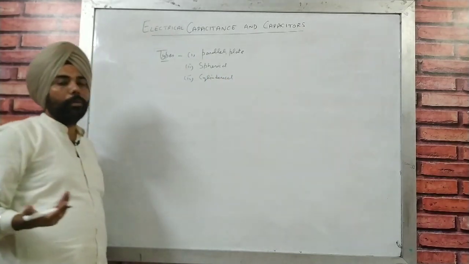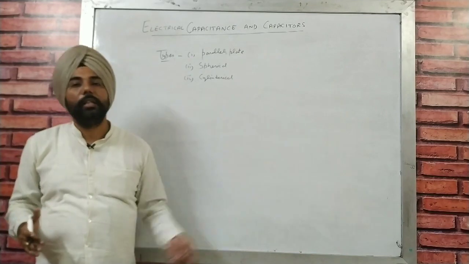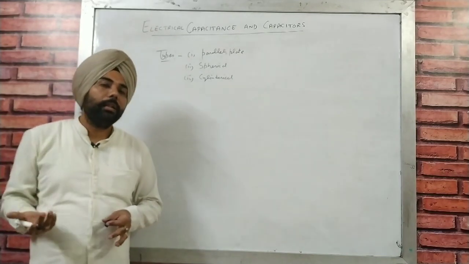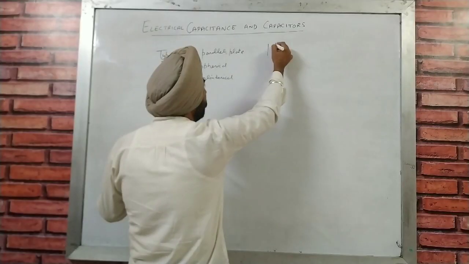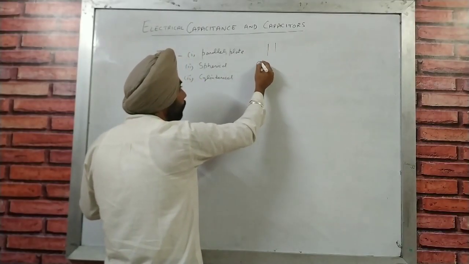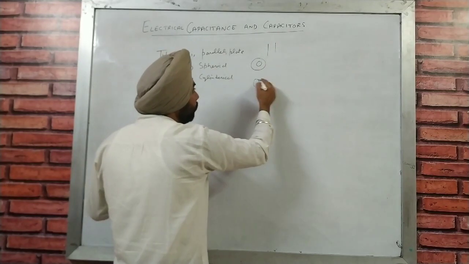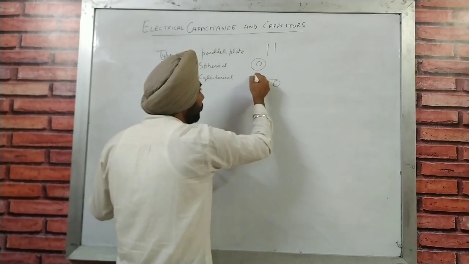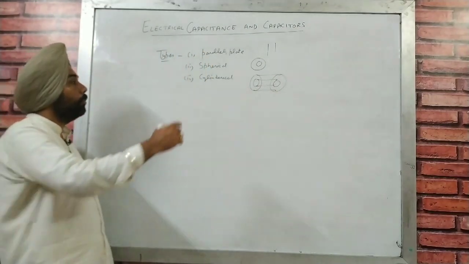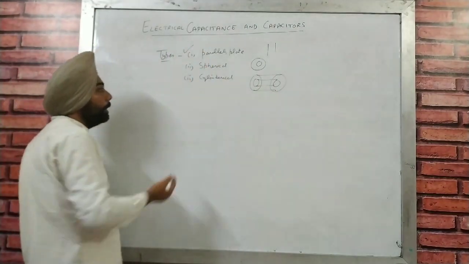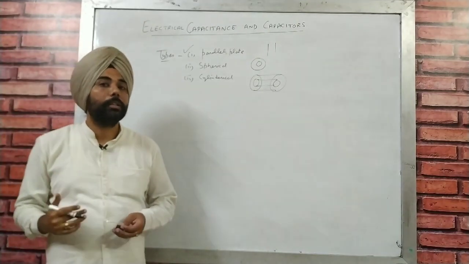So parallel plate capacitors, both the plates are parallel to each other, as we have already seen in the last topic. In spherical capacitors, both the plates are spherical. And in cylindrical capacitors, both the plates are cylindrical, just like that. So in our syllabus, we are having just parallel plate capacitors. So now we are going to make a formula for parallel plate capacitors.